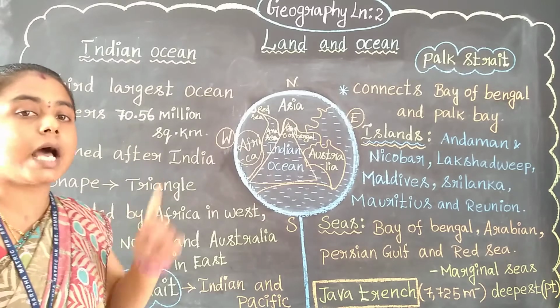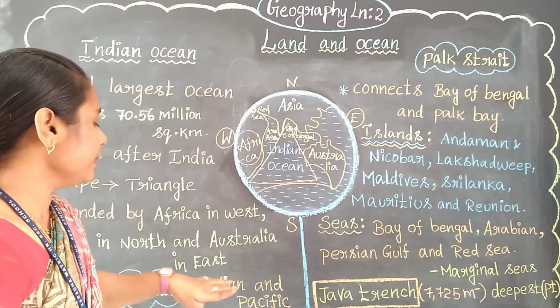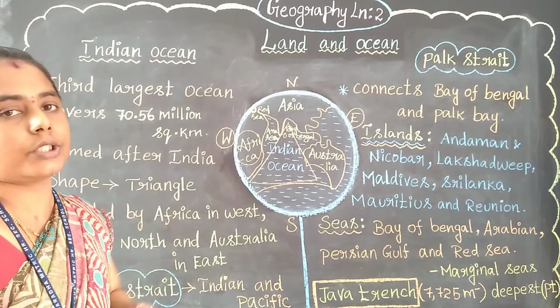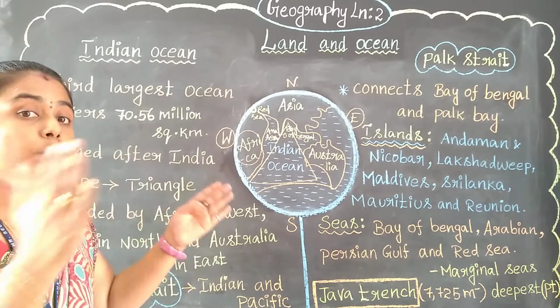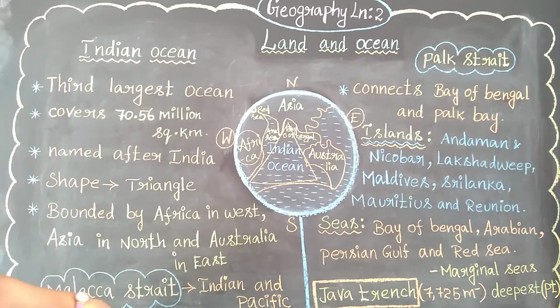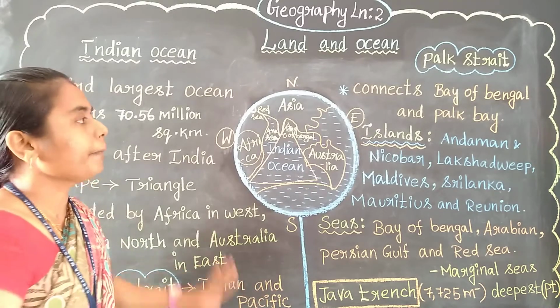Pacific is the first largest ocean in the world, and the Indian Ocean is the third largest ocean in the world. It will connect two oceans. So it is known as a connector strait. It connects the two seas. Then it is named as what? Malacca Strait. Yes, it connects the Indian Ocean and the Pacific Ocean.